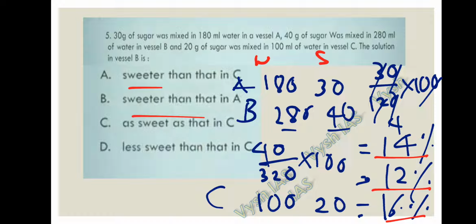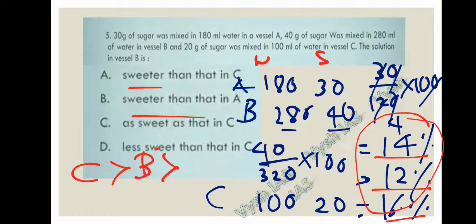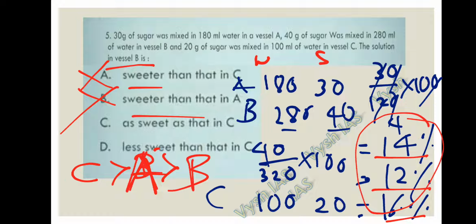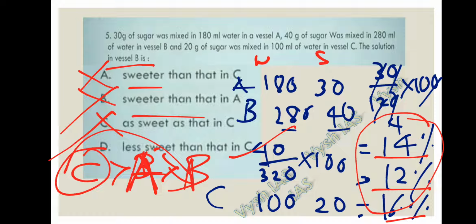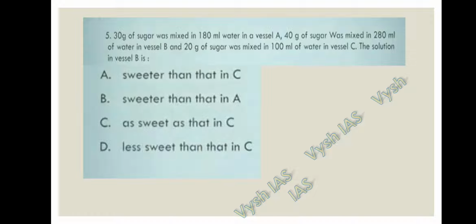They are asking about the solution in vessel B. So if you write the equation, the sugar in C is greater than the sugar in A, which is greater than the sugar in B. So C is greater than A is greater than B. They are saying B is sweeter than that of C, sweeter than that of A. No, it is not. Sweet as that of C? No, it is not. Less sweet than A. So the solution in vessel B is less sweet than the solution in vessel C.